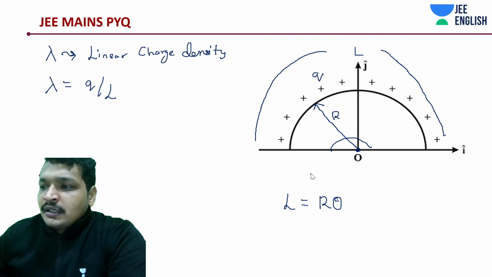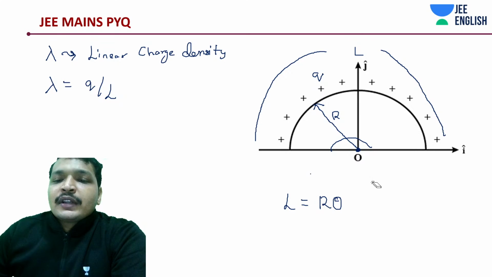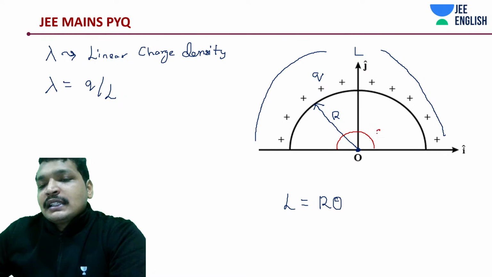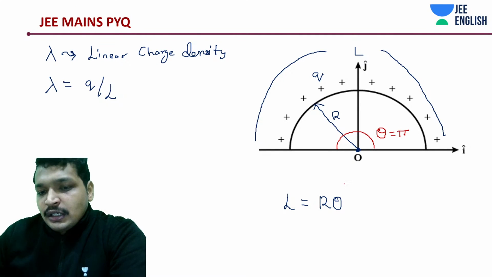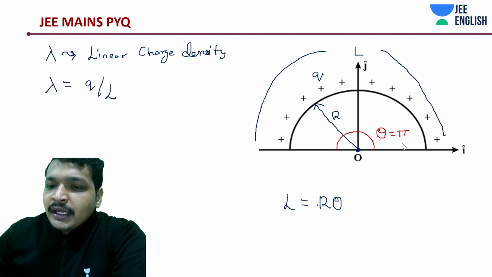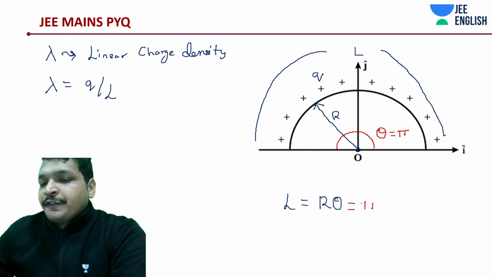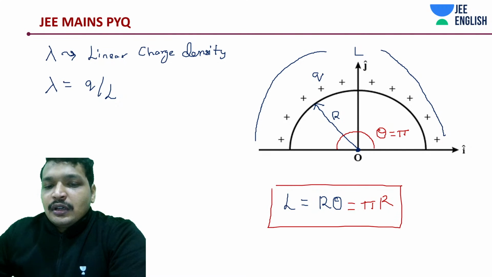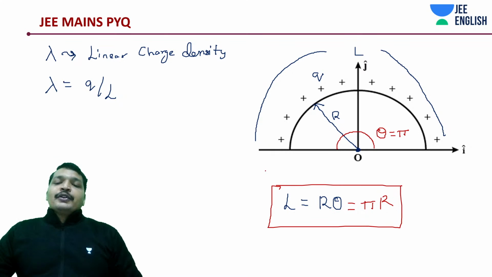Okay, just a moment. Let me quickly draw it nicely, and we'll use a different color. What is the angle? Angle is this theta. How much is this? This is pi or 180 degrees. So your L should be pi r. It's the circumference of half the circle. Even that way you can think about it.